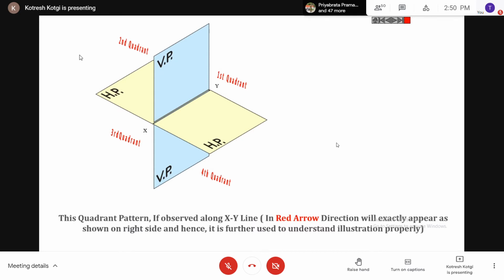Understanding the naming is in the right direction. First, second, third, fourth. Is it in the anti-clockwise direction? Yes, sir. Okay. Now, next.